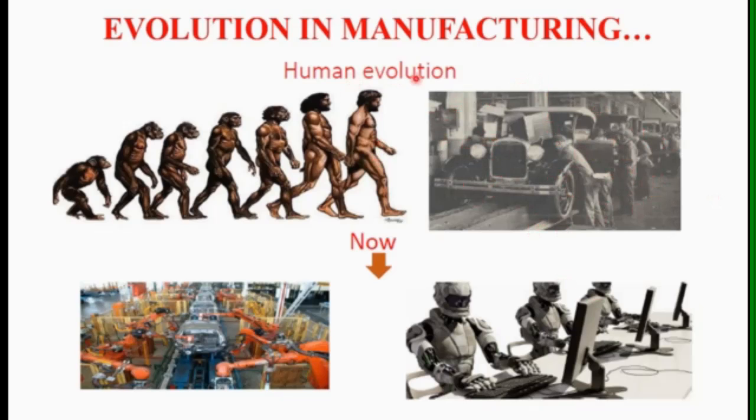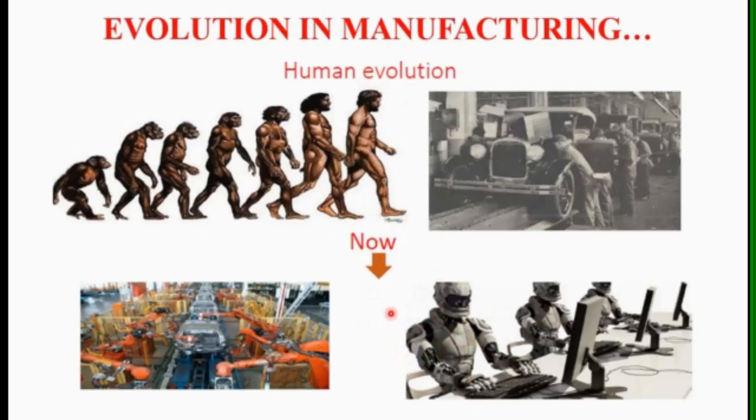Now from human evolution to industrial evolution, humans developed various machines and technologies by which industries were developed, and these are automated industries. Humans also developed robots that are used to carry out the work that was carried out by humans.